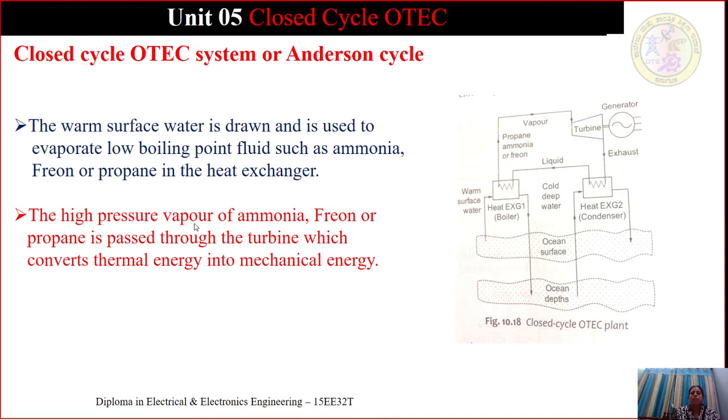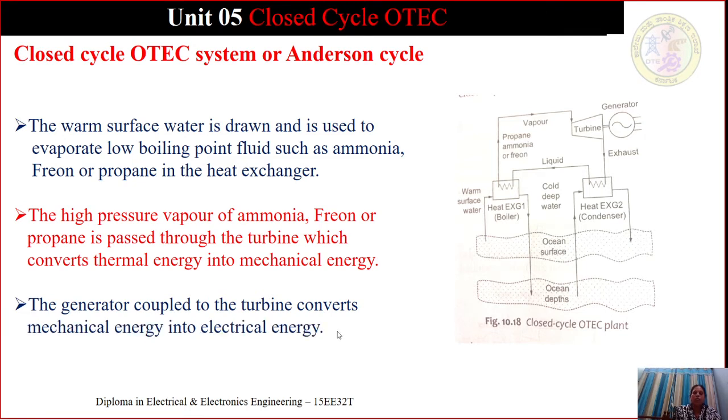The high pressure vapor expands in the turbine, which converts thermal energy into mechanical energy. This mechanical energy in turn is converted into electrical energy with the help of the generator. The generator coupled to the turbine converts mechanical energy into electrical energy.